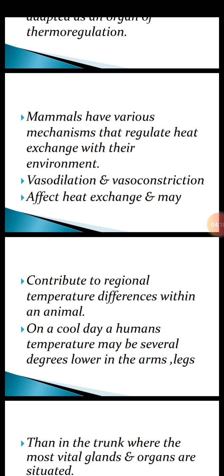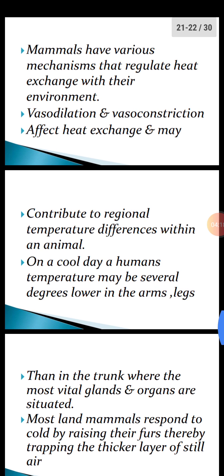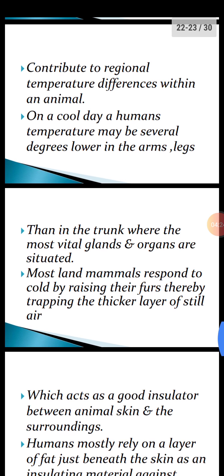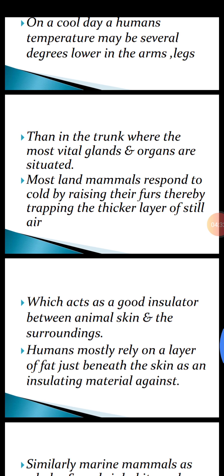Vasodilation and vasoconstriction, there are two terms. They affect heat exchange and they may contribute to the regional temperature differences within an animal. On a cool day, a human's temperature may be several degrees lower in the arms and legs as compared to the trunk, where the most vital important glands and organs are situated.